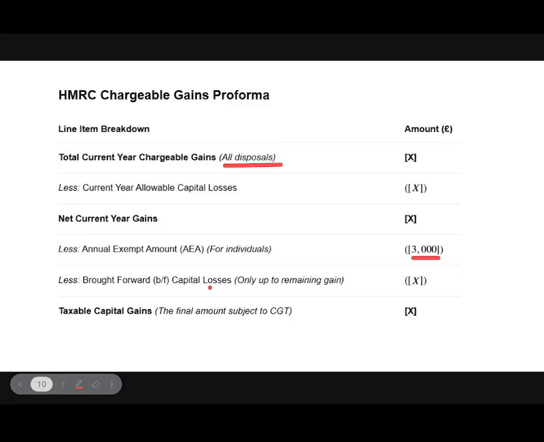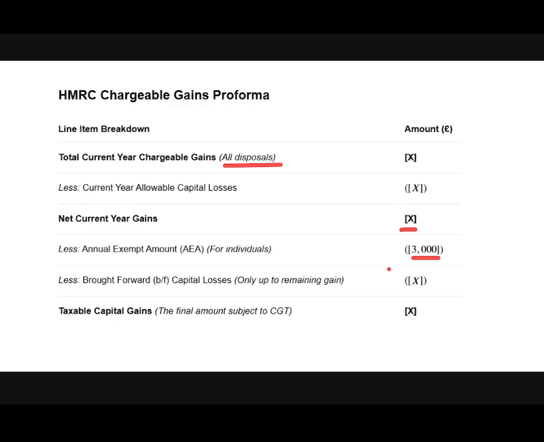So we deduct the annual exempt amount and less brought forward capital loss. Now what is brought forward capital loss? Suppose we made a capital loss in a previous year, so we can carry it forward to set it against our current year gains. If we made a loss, we can carry it forward to the upcoming year and set it against the gains of that year, so we can get our relief. Our main target is to reduce this amount. If we reduce this amount, our tax liability will be reduced.